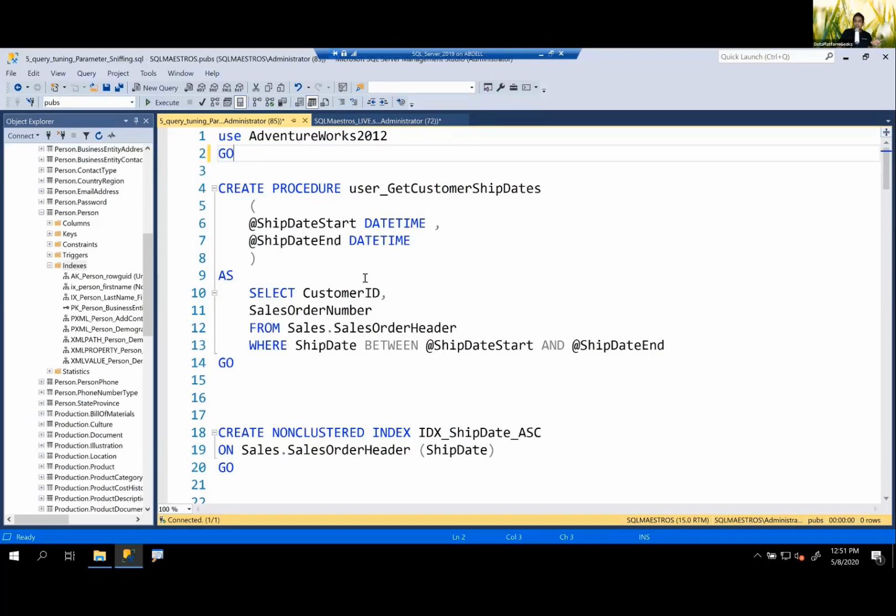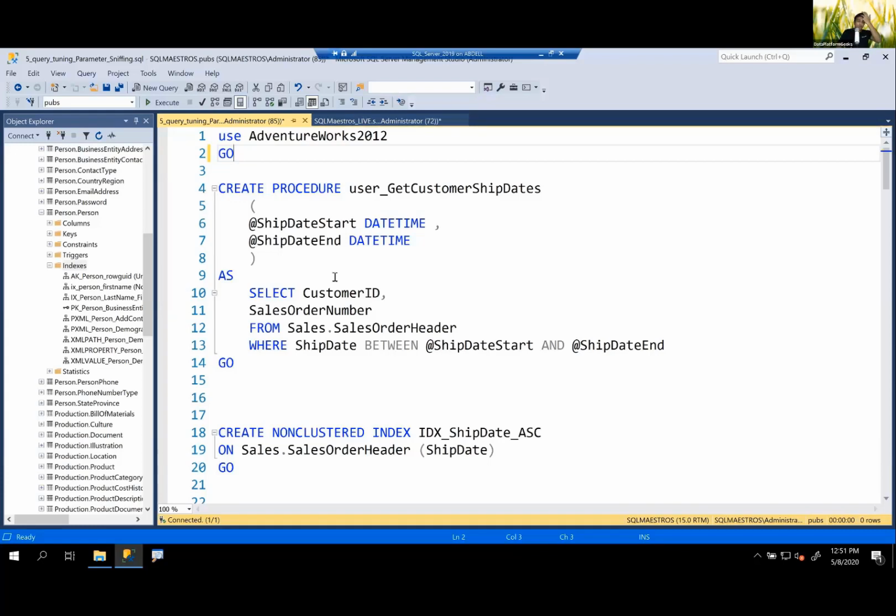So if parameter sniffing is good on one side, it can be problematic on another side. What could be the problem? Now think about it. SQL Server has this concept of storing the plan in the plan cache for reuse, because creating a plan, optimizing it, compiling it, etc., is also a CPU-intensive activity.